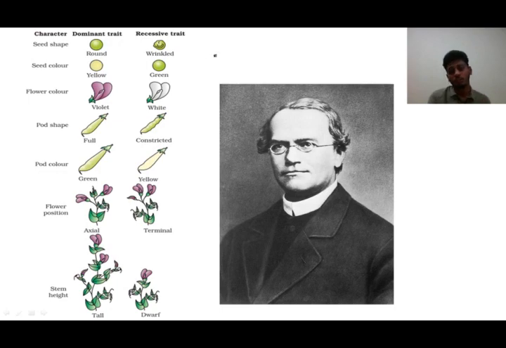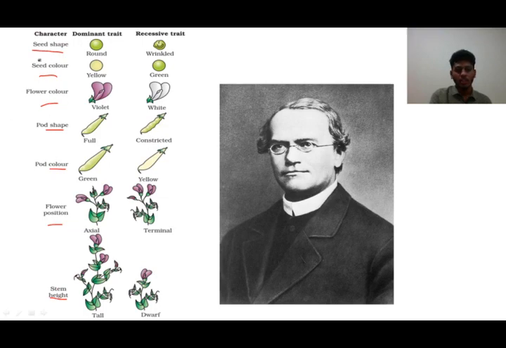Mendel was able to differentiate these contrasting features for around 30 characters. Among those 30 characters, Mendel took 7 characters for his crosses. All 7 characters are listed here: seed shape, seed color, flower color, pod shape, pod color, flower position and stem height.